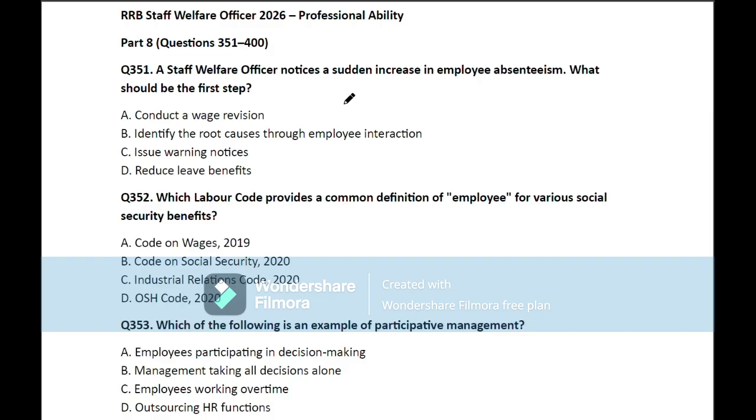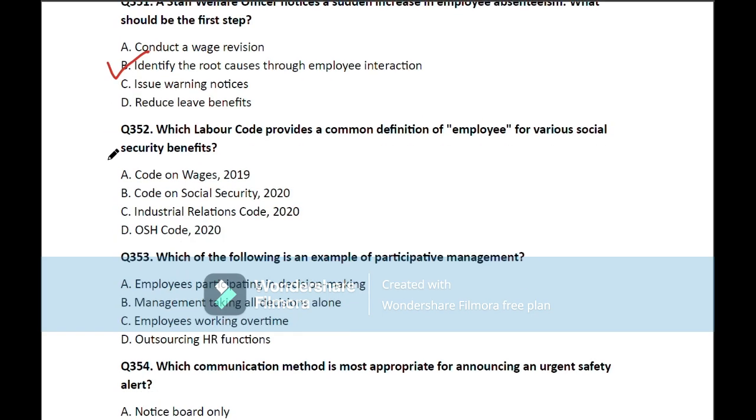Question number 351. A staff welfare officer notices a sudden increase in employee absenteeism. What should be the first step? So here the correct answer is option number B. Identify the root causes through employee interaction. So move on to the next question.